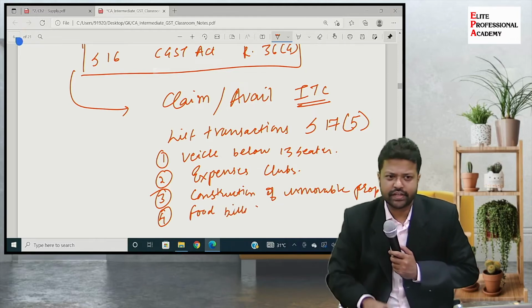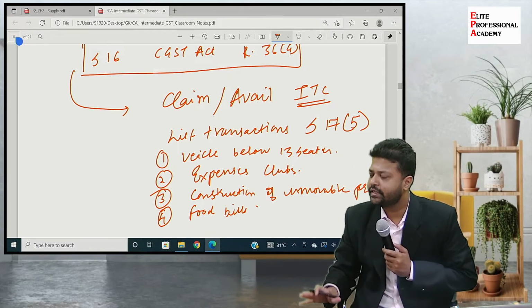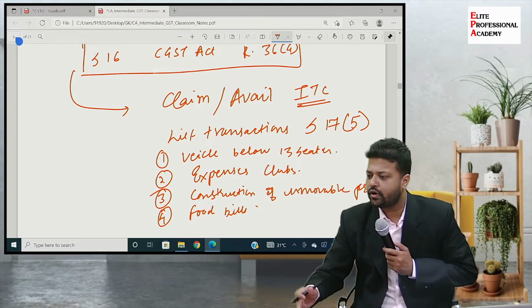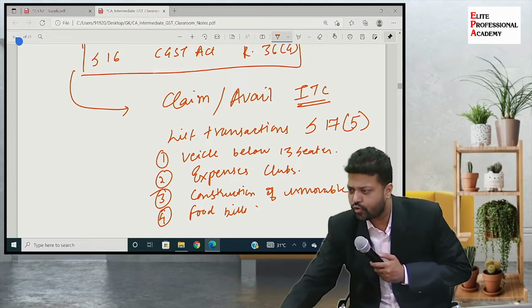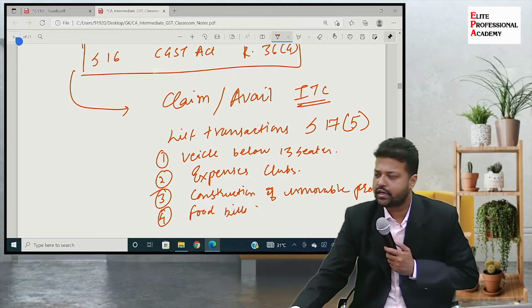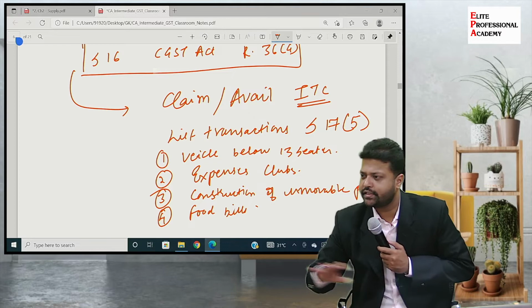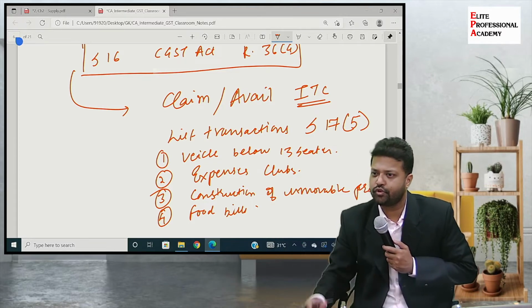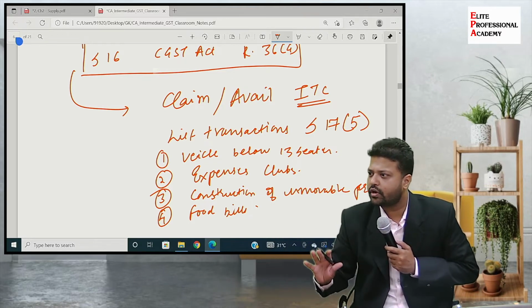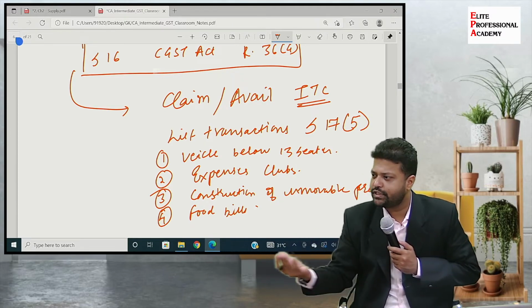Even if all these expenses are business related expenses, still you will not get the credit. Means tomorrow, if 28th February is the last date to file the GST annual returns and audits, let's say my office does an excellent task and finishes all the audits before time. So we decide to go for a dinner party, and the bill comes with GST.